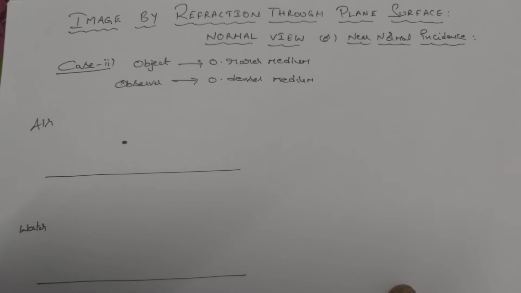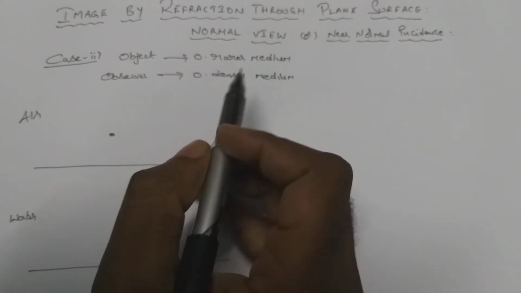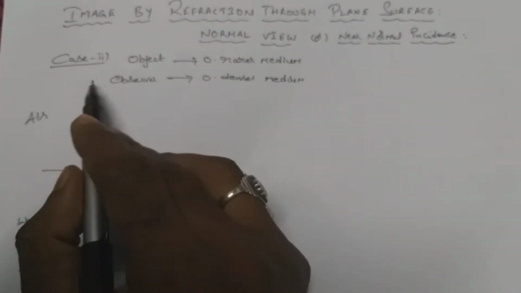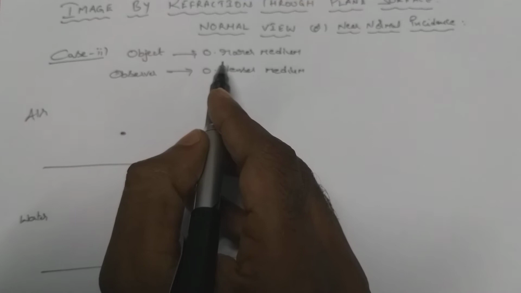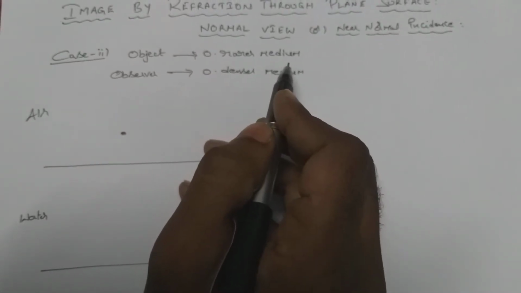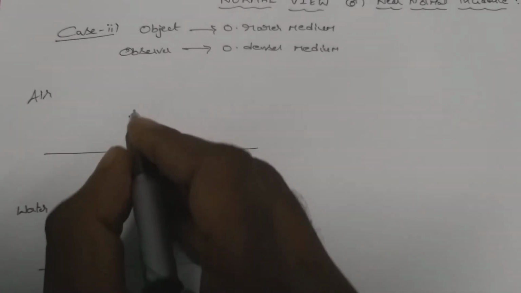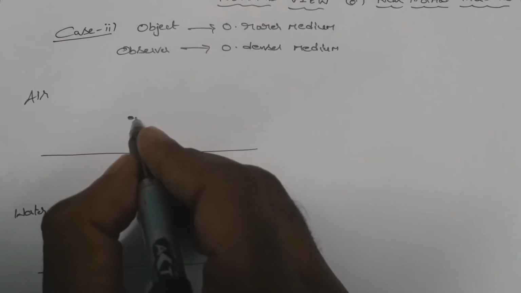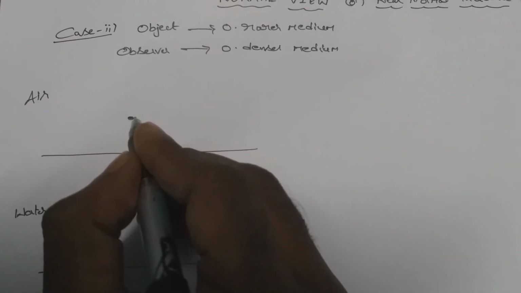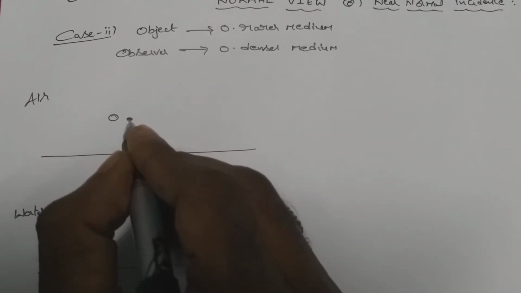Today we shall discuss the second case of image formed by the refraction through plane surfaces, normal view. In that case too, let us suppose now the object is kept in optically rarer medium and observer is in optically denser medium. Let us see here, this is the object. Let us suppose this is some bird which is flying in air or something like that. The object is denoted by O, and this is the object.